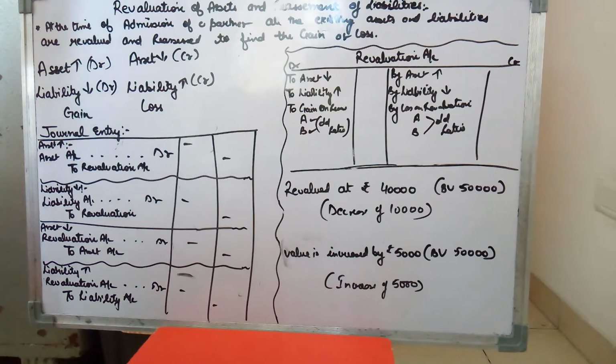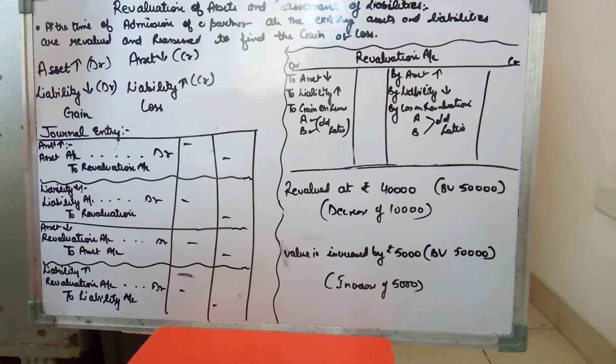Now when a new partner is admitted, the book values in the books of the firm may not be the same as the market price. The building which is recorded at 30 lakh in books, maybe its market value is 50 lakh. Now if the building is recorded in books at 30 and its value is 50 lakh, it means that the new partner, the one who is joining the firm, will get the benefit of the building at 50 lakh when this building is sold in the near future.